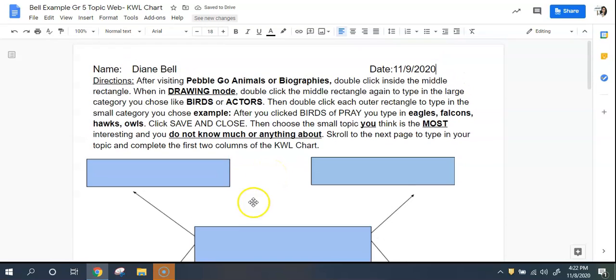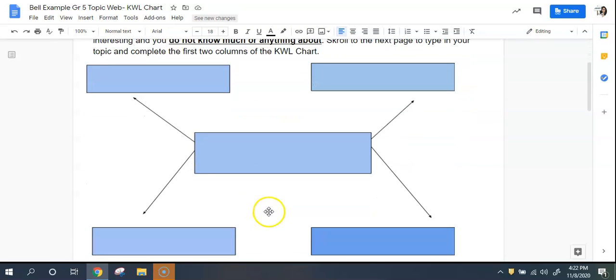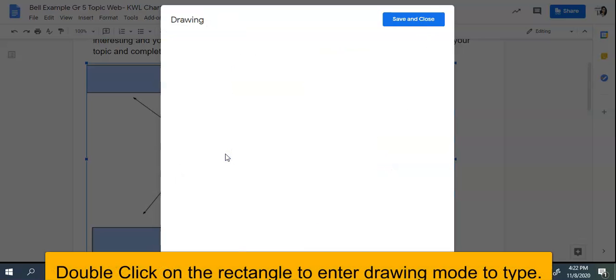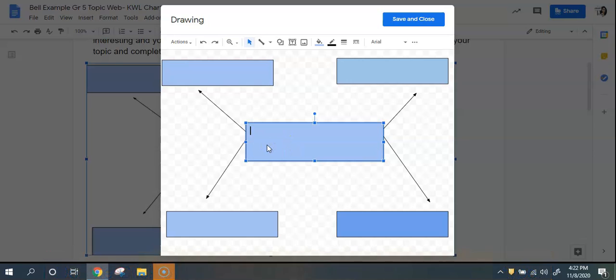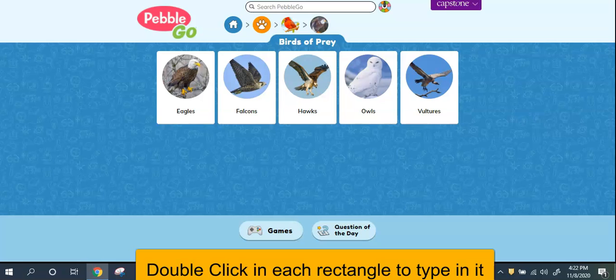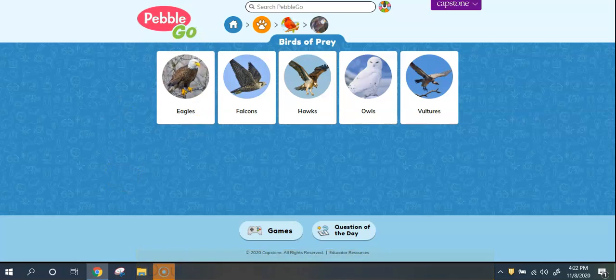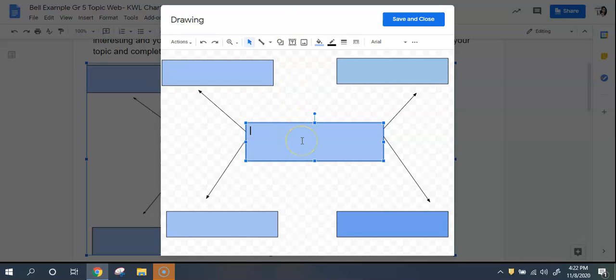And you don't have to read the directions unless you didn't watch the video, okay? So what you're gonna do though, this is a little tricky. This is your main huge topic that you wanna narrow down. You gotta double click in this rectangle. Okay, then you're in a drawing mode. Please don't mess with the drawing. But anyway, you gotta double click again to be able to type anything. Since I'm doing birds of prey, that is my huge topic. So I'm going to put in birds of prey here.